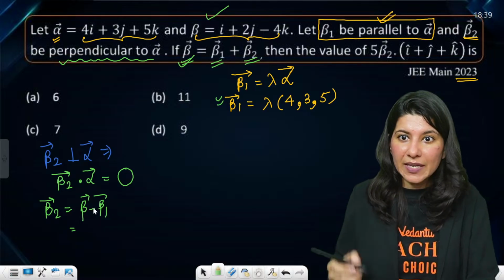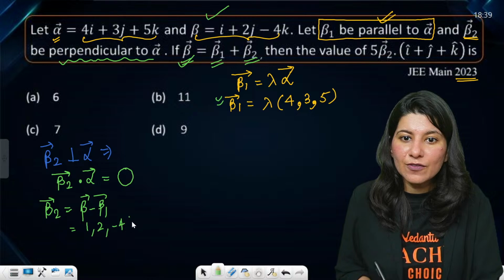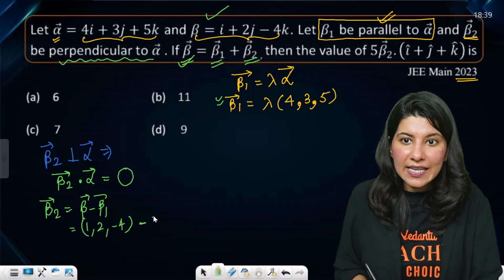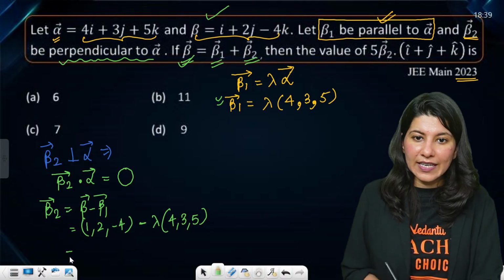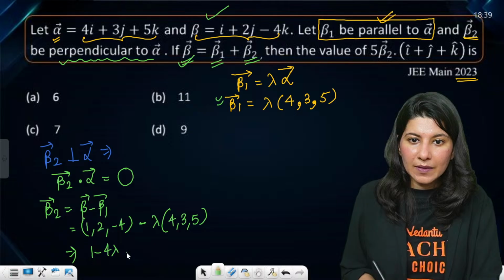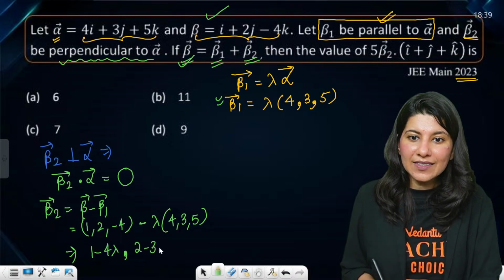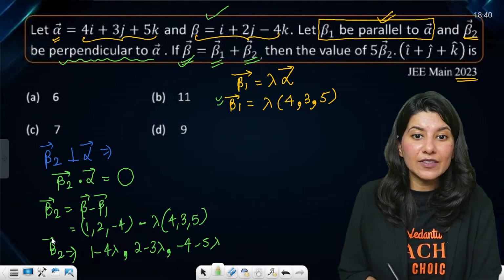What is beta? Beta is (1, 2, -4) minus lambda times (4, 3, 5). So this is going to give you (1 minus 4 lambda, 2 minus 3 lambda, minus 4 minus 5 lambda). This is your beta 2 vector.